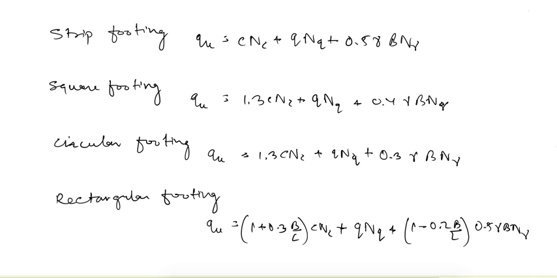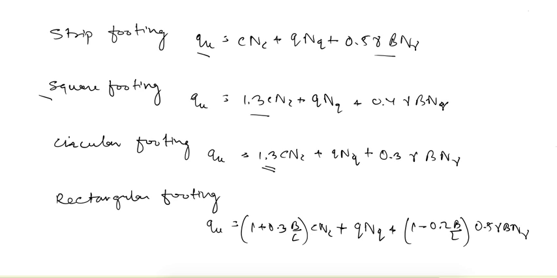Last time we derived the equation for strip footing using Terzaghi's theory for ultimate bearing capacity. So it is given as c Nc plus q Nq plus 0.5 gamma B N gamma. Now if the shape of the footing is different, so if it is square, circular or rectangular, then there are some modifications. So for square footing, the first term is multiplied with 1.3, and for circular footing also the first